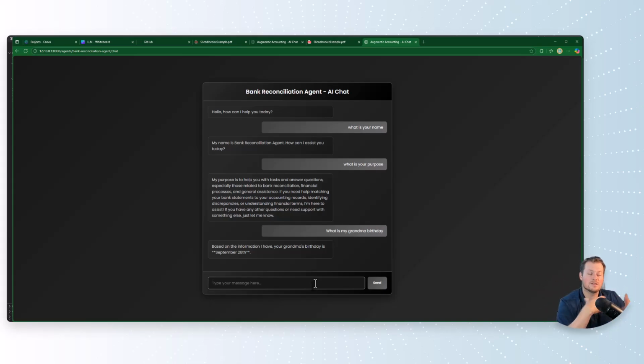But you can decide how you pipe information in to these agents. Maybe you didn't want to put in a family member's birthday, but you wanted to say, when this agent kicks off, this is the client we're going to talk about. And it'll say, okay, I can get the information for that client and we can chat about that client.